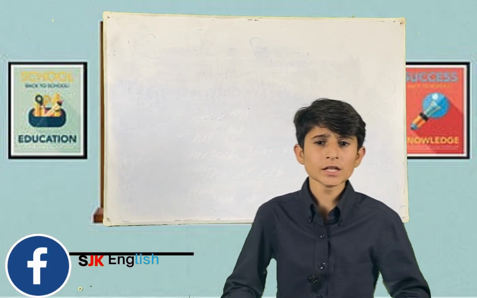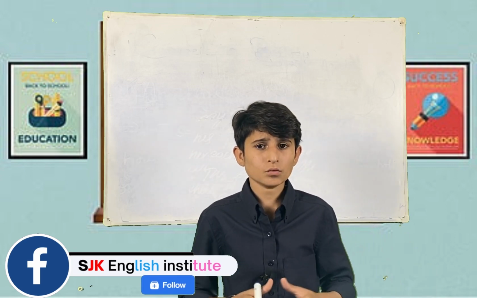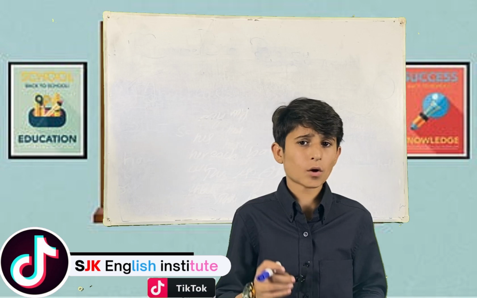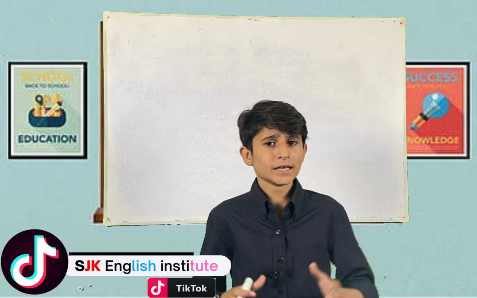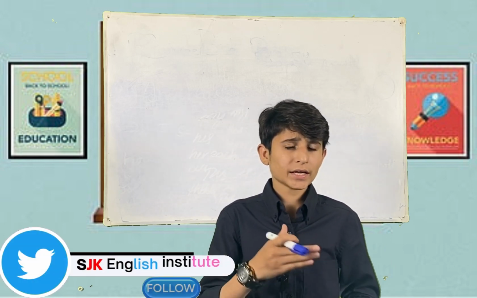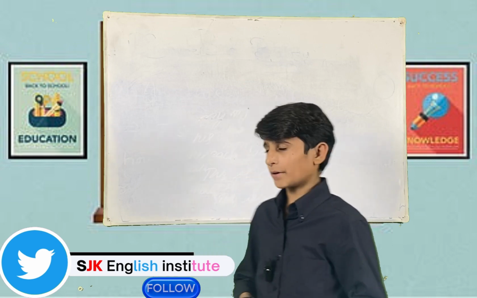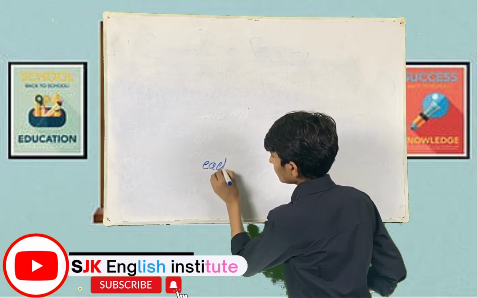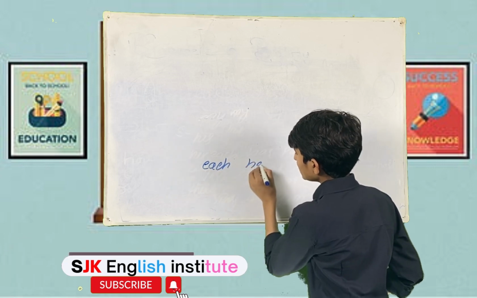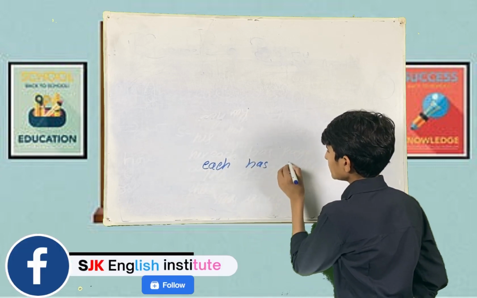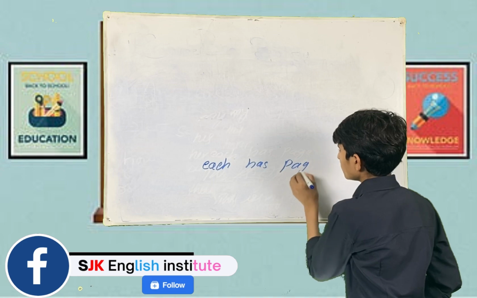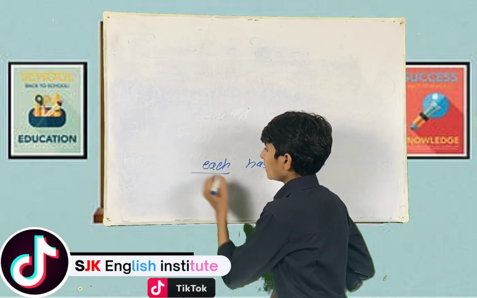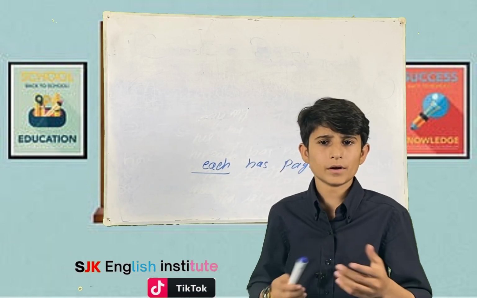The third type, the distributive adjective. Distributive adjectives are those adjectives which are used to show a noun individually in a group. They are each, every, either, neither. For example, each has a badge. In this sentence, each is a distributive adjective.